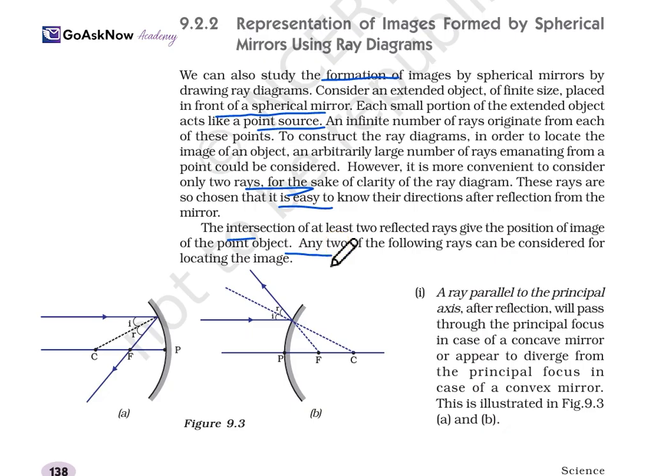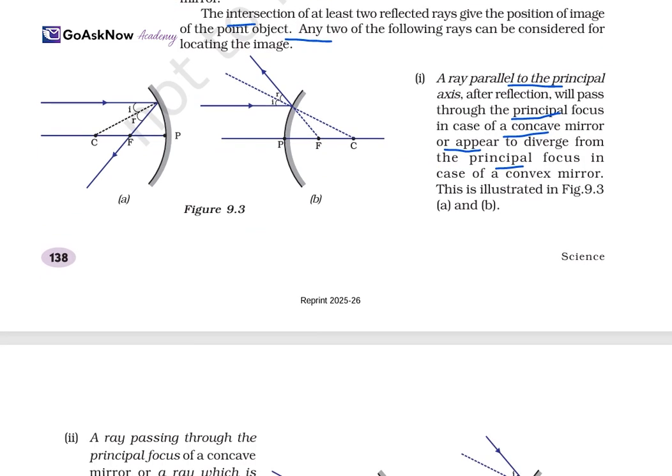Any two of the following rays can be considered for locating this image. Firstly, a ray parallel to the principal axis, as you can see, will pass through the principal focus in the case of a concave mirror, or appear to diverge from the principal focus in the case of a convex mirror. So, this is the illustration.